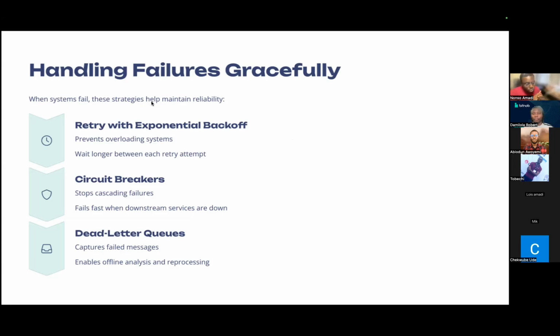It's the same thing we want to do with our systems. We want to ensure that we have retry with exponential backoff, something that allows us to wait longer between each retry attempt. The second one we want to implement is circuit breakers.